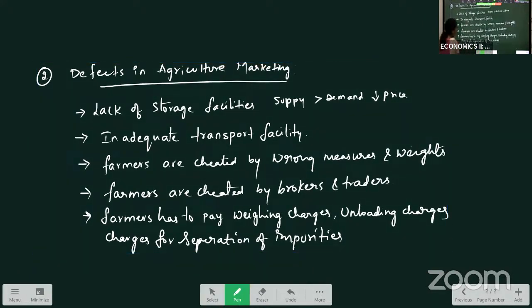Then another problem the farmers are facing in marketing activity is the lack of a proper grading system.